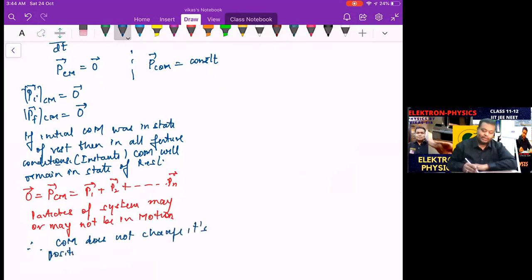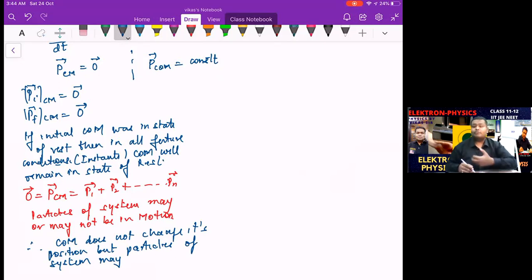But the particles of the system may change their position, just like in the case of the bullet in the gun I've explained to you. Let me take one more example: a man jumping out of the boat when he has to reach the shore. So he jumps out of the boat, and what happens? He jumps forward, the boat moves backward. If he does not need to jump, then nothing happens.